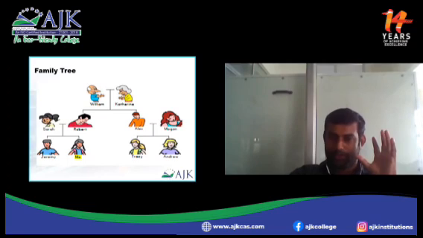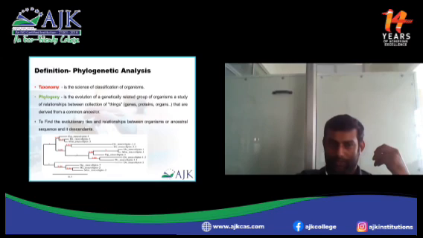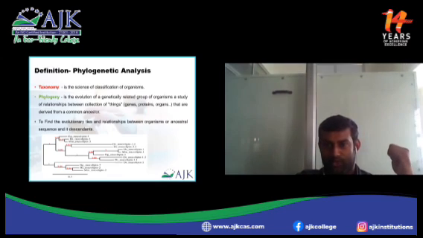Keep this in mind. Likewise, the similarity search data will be explored in phylogenetic analysis, that is, the evolutionary relationships. The term phylogenetic analysis has 2 parts. Taxonomy: in school itself you may have learned taxonomy, the science of classification of organisms. Phylogeny is the evolution of genetically related groups of organisms, a study of relationships between a collection of things derived from a common ancestor.